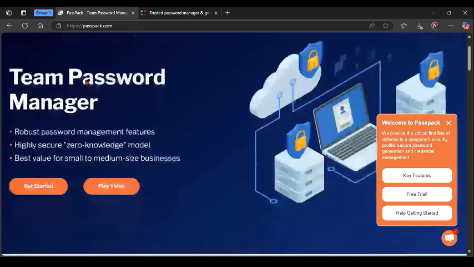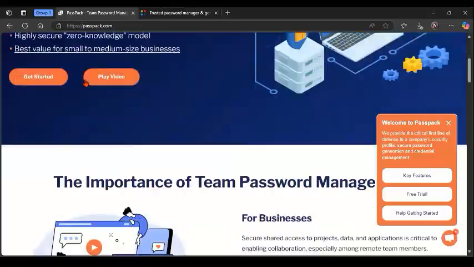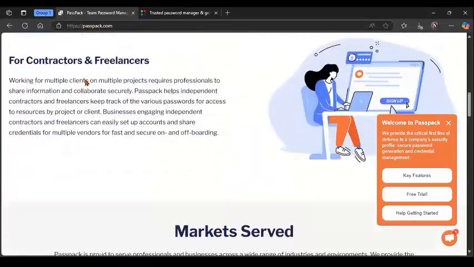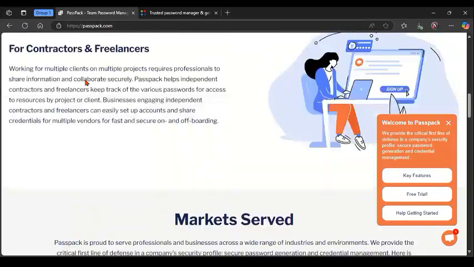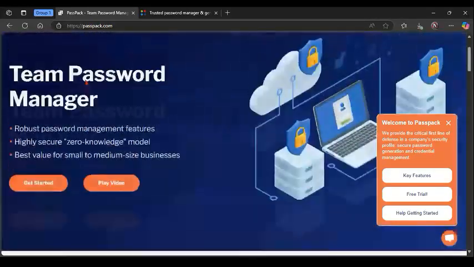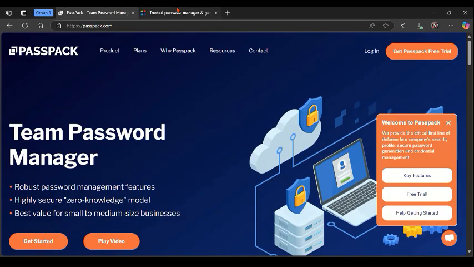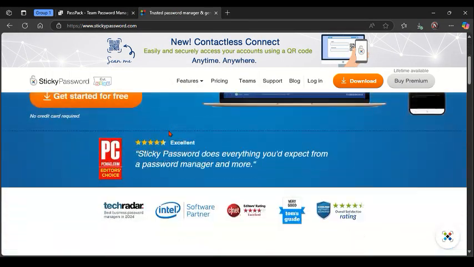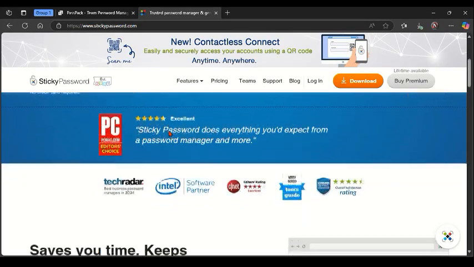Talking about the weakness of this platform, the interface is out of date compared to modern competitors, development and updates have been slow, and also there is no native mobile app or desktop app, which is not really encouraging. Now talking about Sticky Password with the strength and the weakness of this platform.